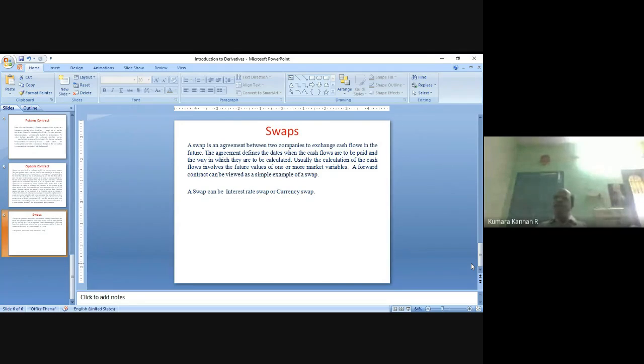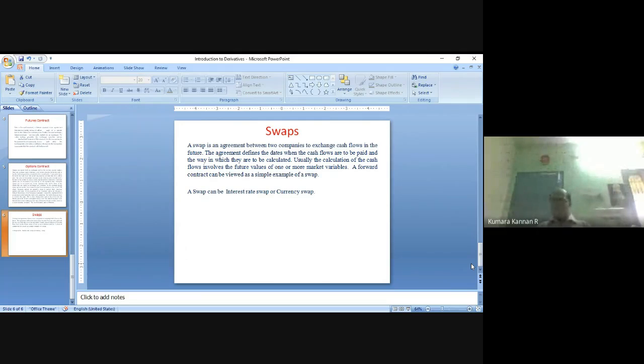One Mr. Y is there. He wants to pay a floating interest rate. He also needs the same 10 lakh rupees for some other business purpose, but he wants to pay only a floating interest rate, but he is getting the option from the lender of a fixed interest rate, right? So both parties will meet a swap bank, right? Any financial institution involved in interest rate swap or currency swap is called a swap bank. So what will the swap bank do? It will ask Mr. X to raise the fund by accepting to pay a floating interest rate, no problem. It will ask Mr. Y to get the money from the lender and accept that he will pay a fixed interest rate.